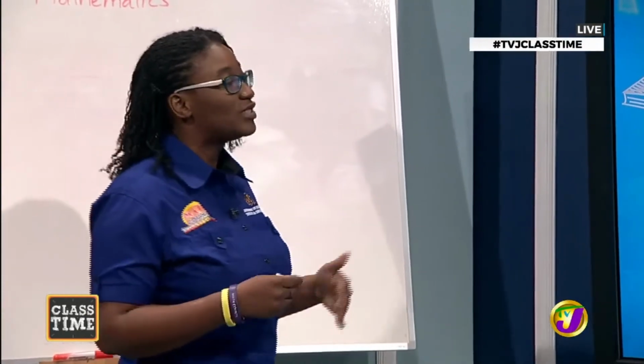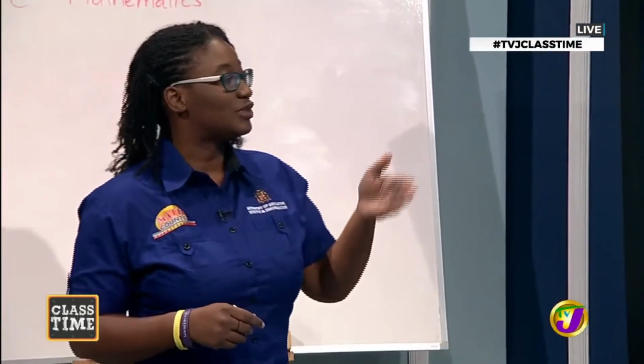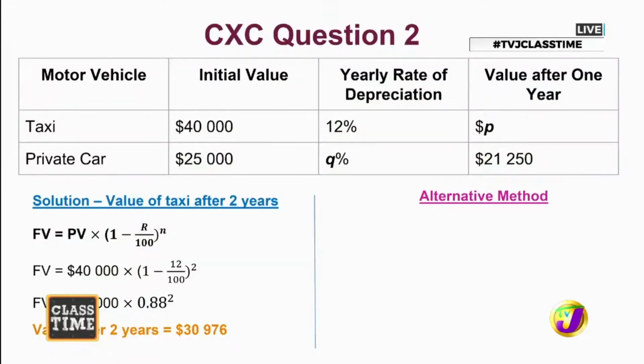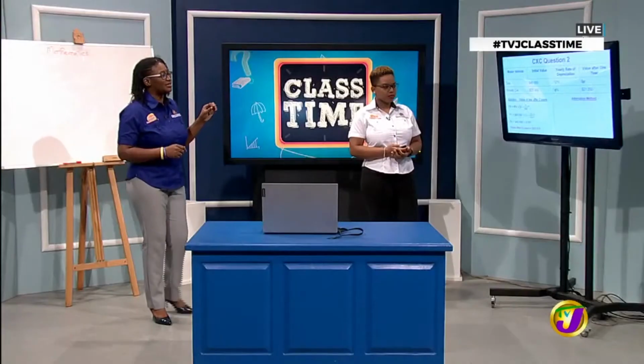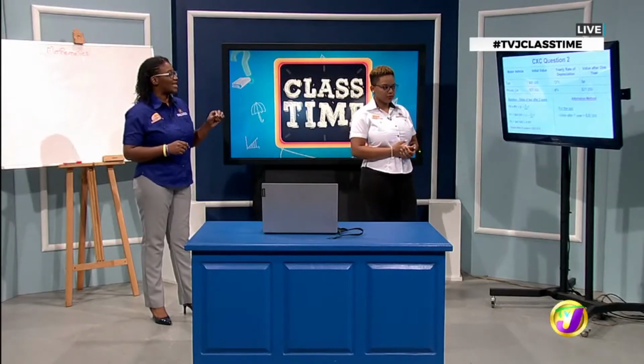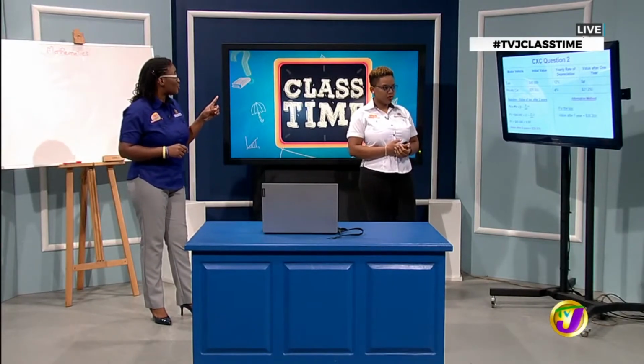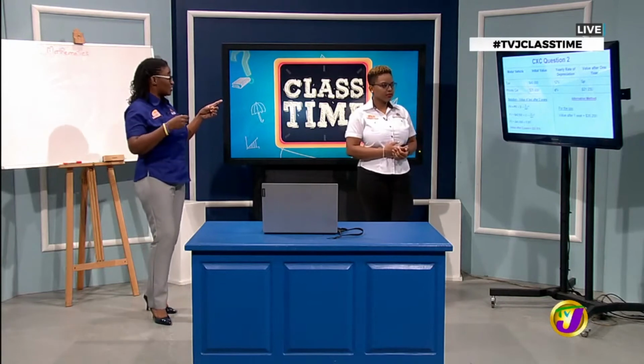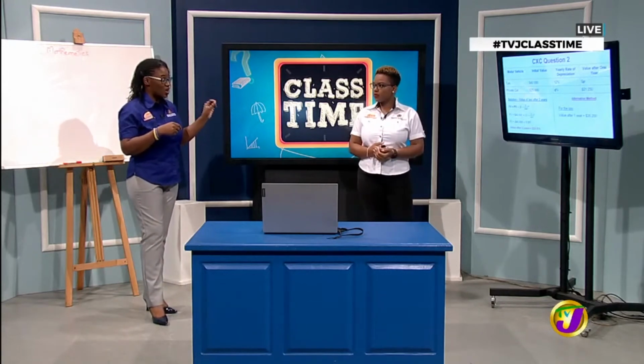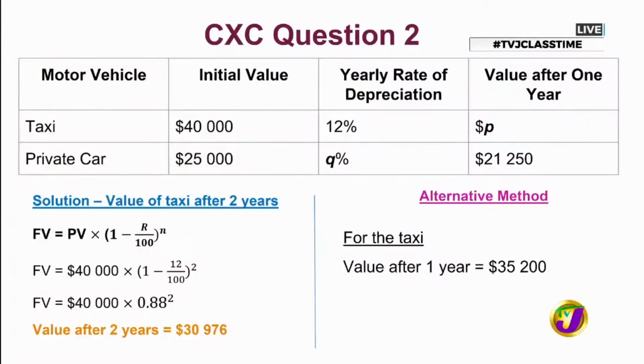We looked at how to calculate the value of the taxi after 2 years. Right. And we used the formula and noticed that our N now had a value of 2. But there is an alternative method that we could have used. Remember that this question started out by asking us for the value of P, which we already found, and P is the value after 1 year. Yes. So when we get to this question, we already know what the taxi value is after 1 year. Right.